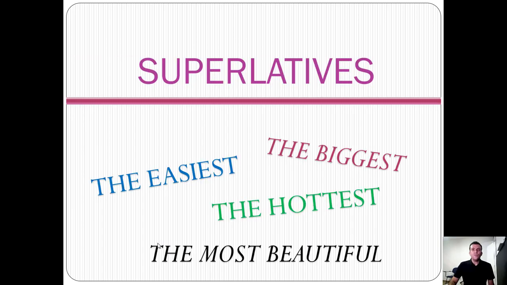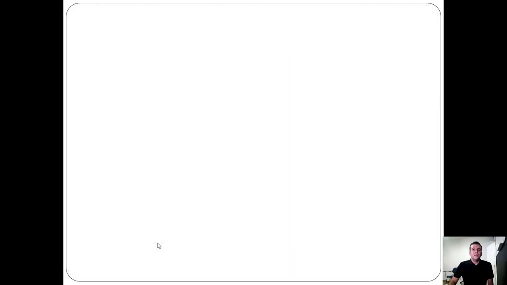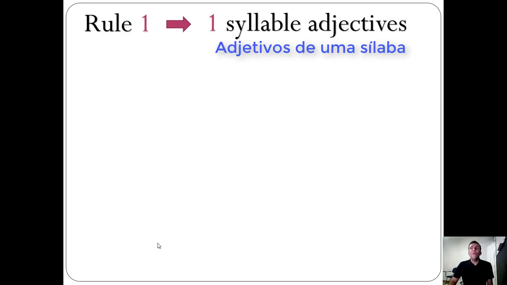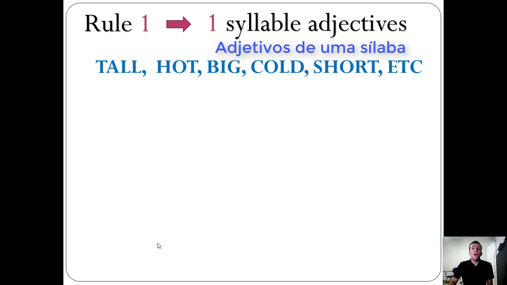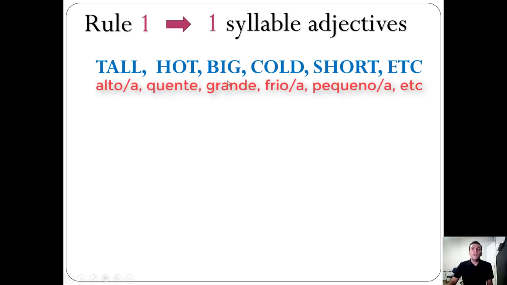In this class, we are working with superlatives. Very good. As we have in comparatives, in superlatives we also have rules. So rule number 1 is this: one syllable adjectives. For example, tall, hot, big, cold, short. They are one syllable adjectives.